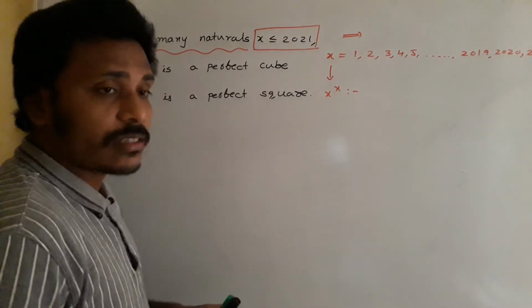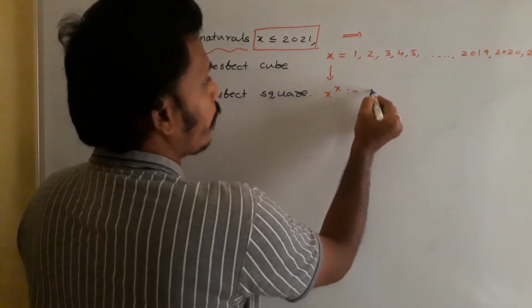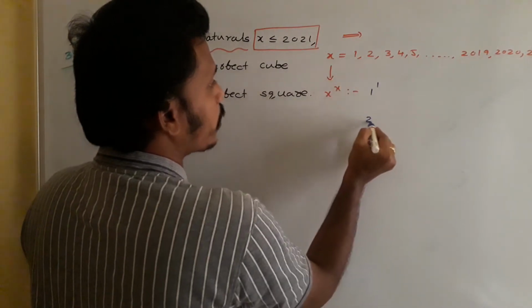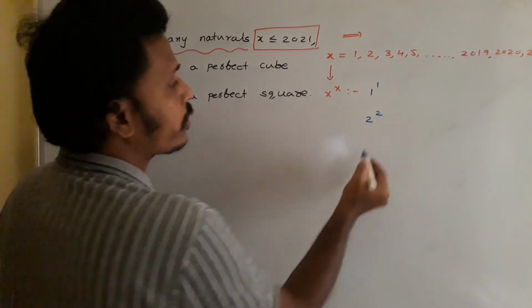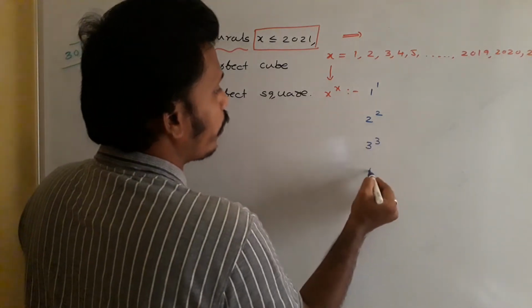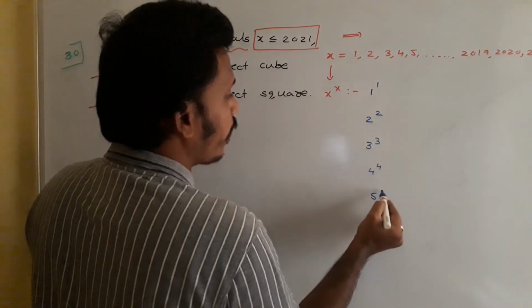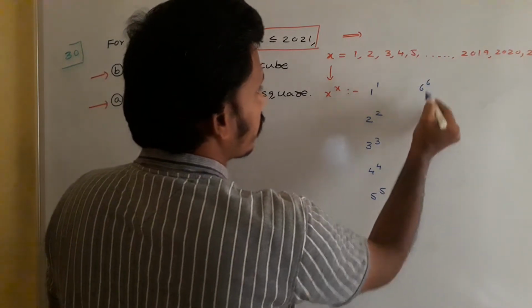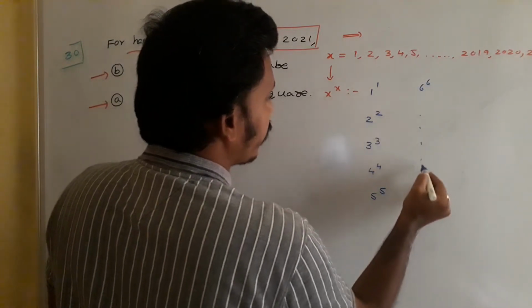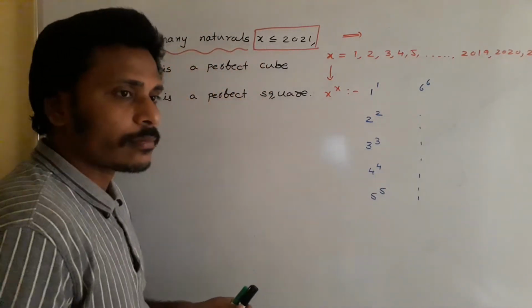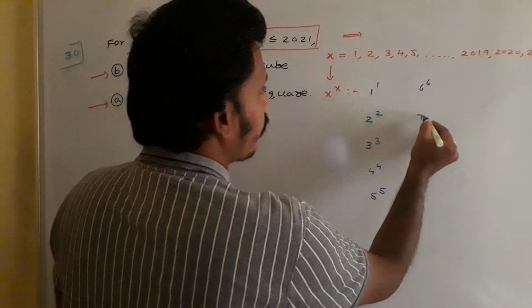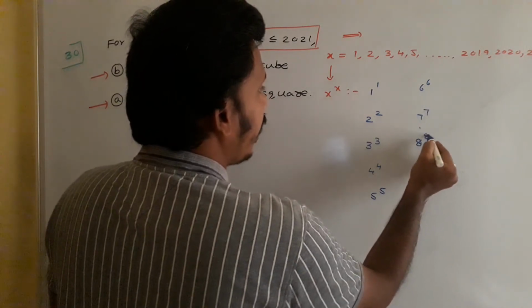Then x power x is simply, if x is 1, x power x is 1 power 1. If x is 2, x power x is 2 power 2. If x is 3, 3 power 3. If x is 4, 4 power 4. If x is 5, 5 power 5, and then 6 power 6. Like that we will get many numbers: 6 power 6, 7 power 7, 8 power 8.